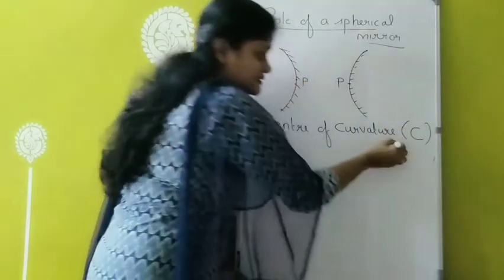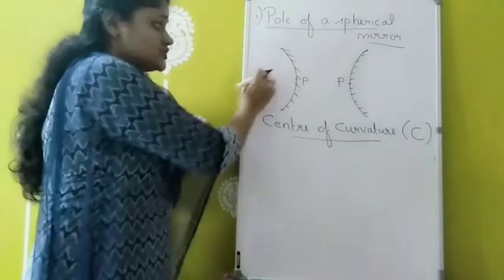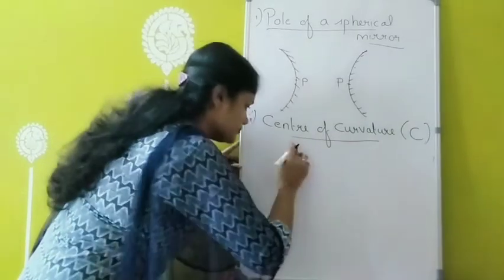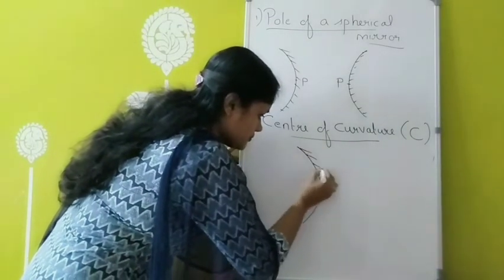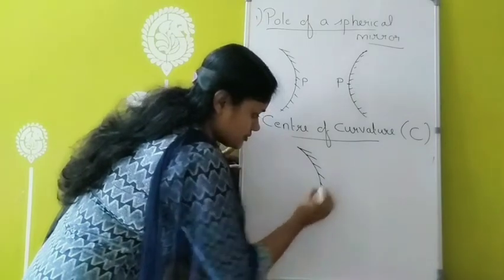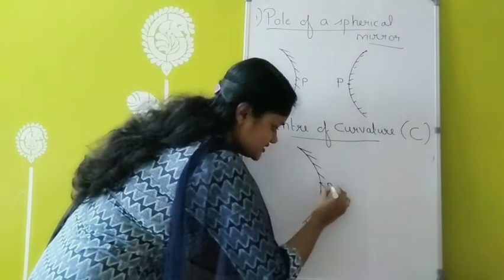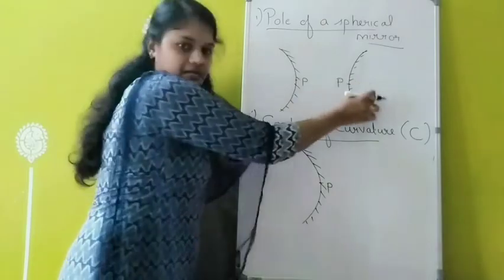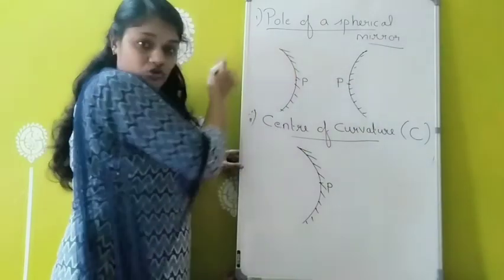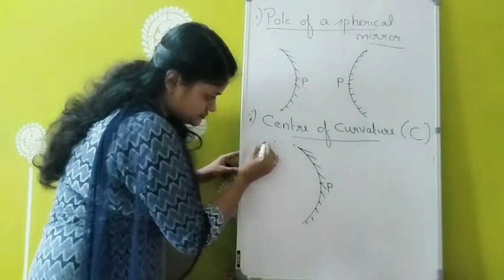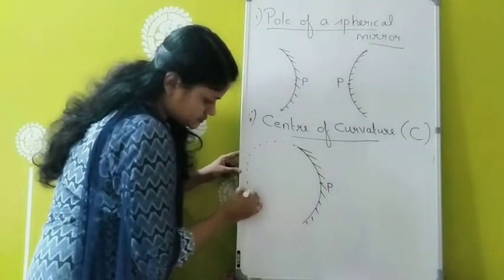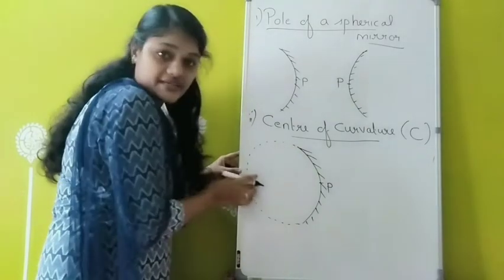The symbol is capital C. First of all I am drawing a concave mirror, and I am marking the pole here. All these spherical mirrors are part of a whole sphere. Suppose I complete this one, I will get a sphere here.